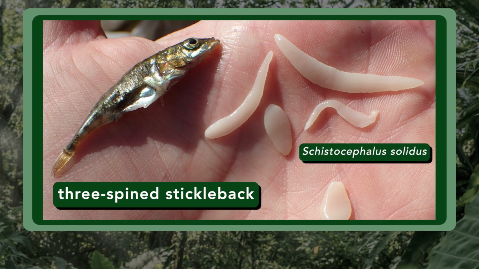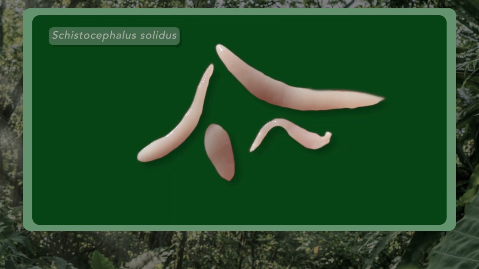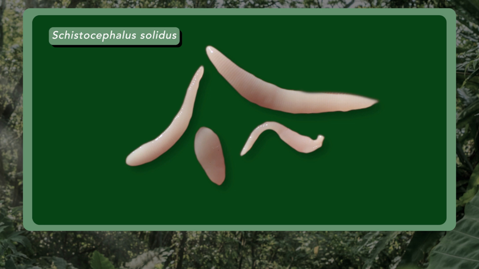Here's what it would look like if I euthanized that poor little stickleback and dissected out the tapeworm larvae living in its body cavity. All of these tapeworm babies came from this one tiny host. This is Schistocephalus solidus, an aquatic freshwater species of tapeworm parasite that uses birds as its definitive host.